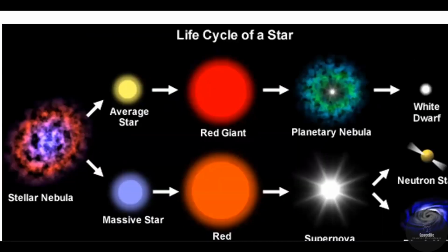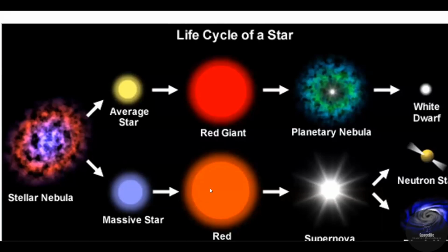And this is how the life cycle of a star goes. Now first, instead of learning about the red dwarfs, we have to learn about the life cycle of a star. What is the life cycle of a star? As we have discussed from the Big Bang, this is how the stars and massive stars, black holes, etc. were formed from the stellar nebula. From the average star, we have previously discussed how the massive star will form into a black hole.